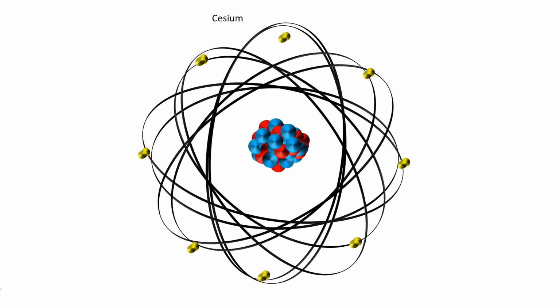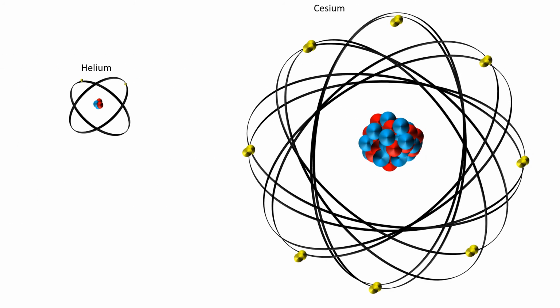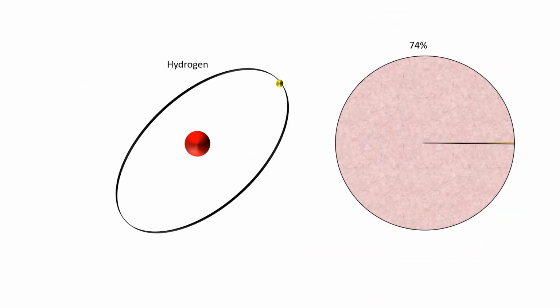Atoms are tiny, literally tiny. The average size of an atom is about 1/10 of a billionth of a meter across. The largest atom ever known in the universe is called the cesium atom. It is 9 times bigger than the smallest atom, helium. Hydrogen atoms make up nearly 75% of the Milky Way, hitting the record as the most plentiful atom yet.